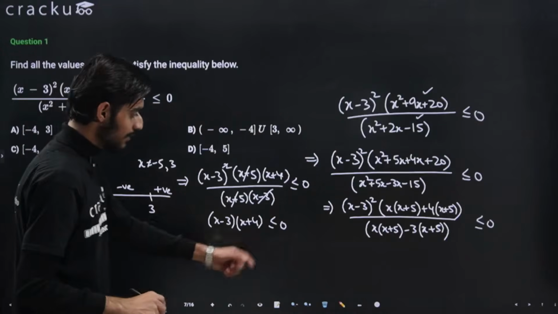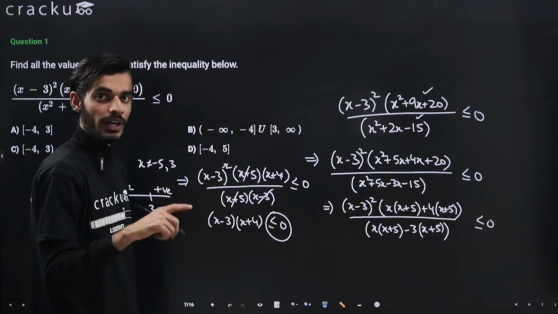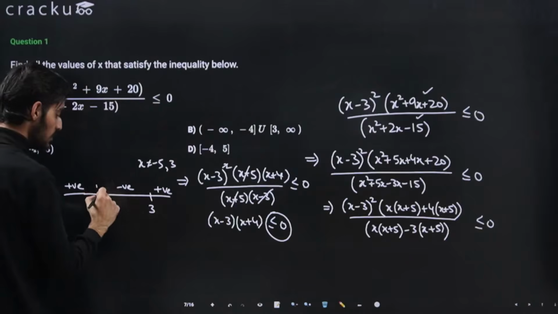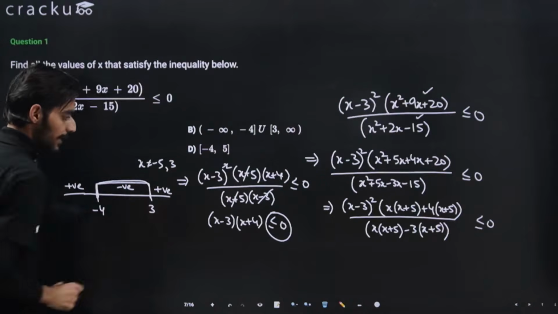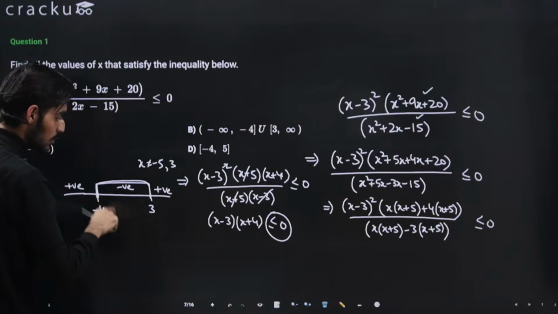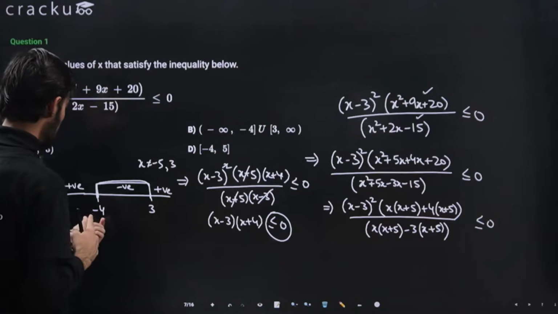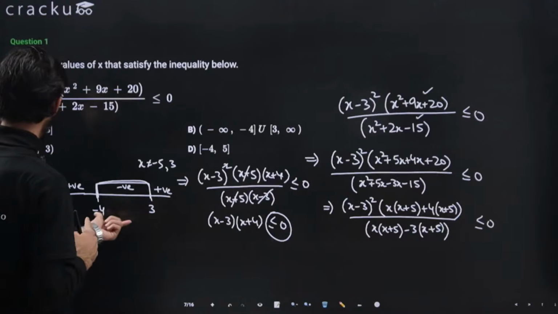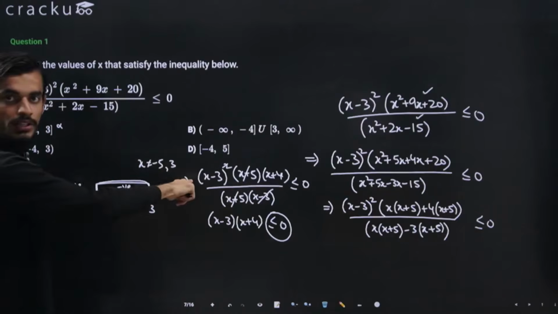Now I am asked to calculate the values that are less than equal to 0, right? Less than equal to 0 means either 0 or negative values. So here it is negative, so this will be the range in which the values of x will lie, and also because this is equal to 0, I will take the extreme values also. So for this particular question, the answer will be from minus 4 to 3. But again, 3 we can't take, so we can't include 3, right?